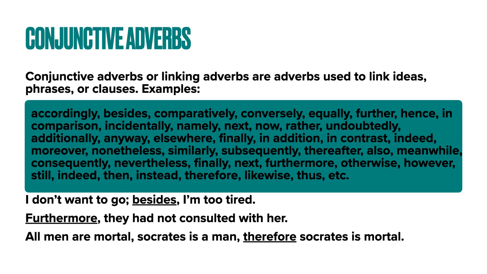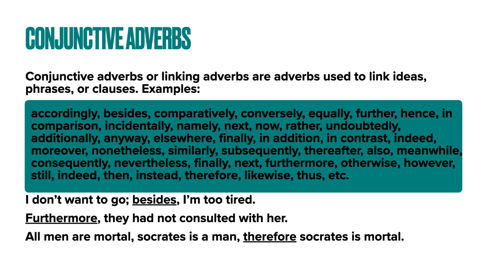All men are mortal. It is a sentence, it is also an idea. It's saying one thing. Socrates is a man. It is another sentence, it's saying something else. Socrates is mortal. Third sentence, it is also saying something. But when you use the conjunctive adverb therefore, you are linking not just these three sentences to form a larger sentence, you are linking the ideas together so that whatever comes after therefore becomes the sum or the conclusion drawn from whatever is said before.